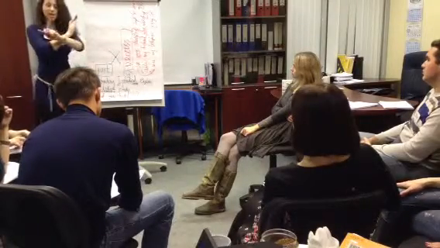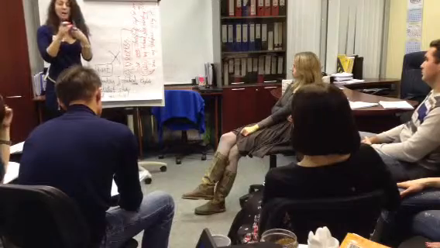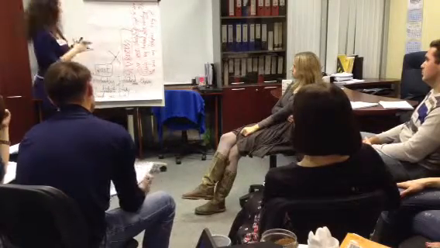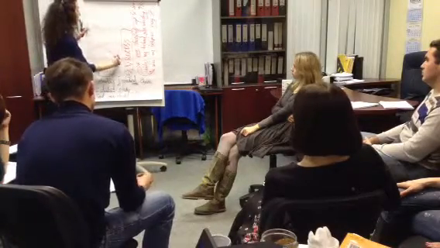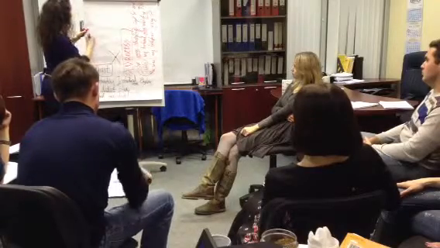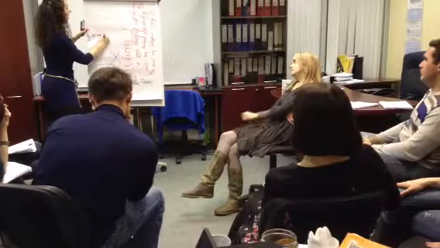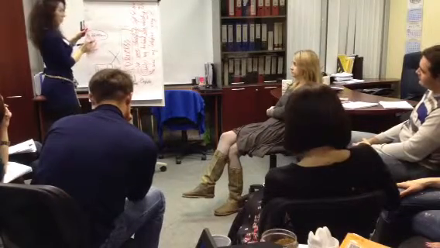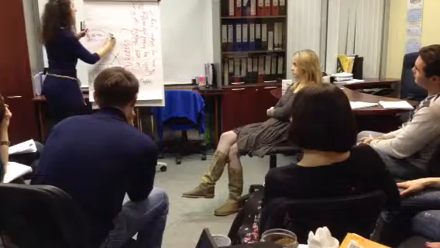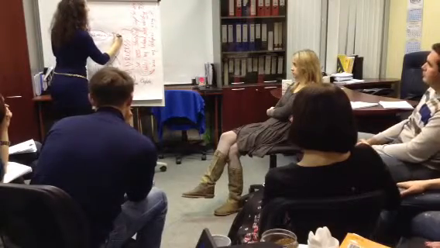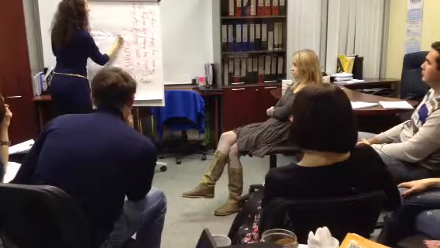Okay, now result. This means completed action, finished action by the moment in the past. By the moment in the past. So we talk about some kind of result. By 10 p.m. on Friday. Friday shows you the past.